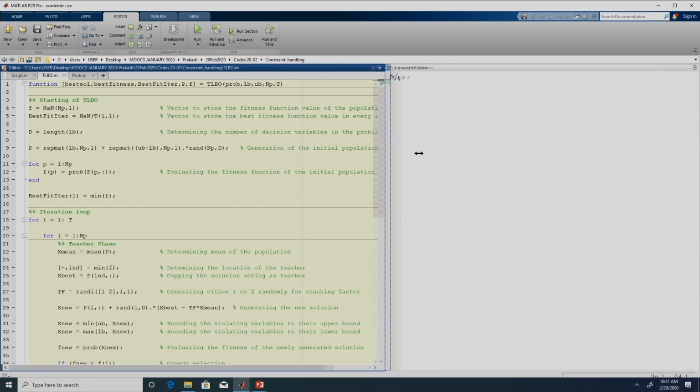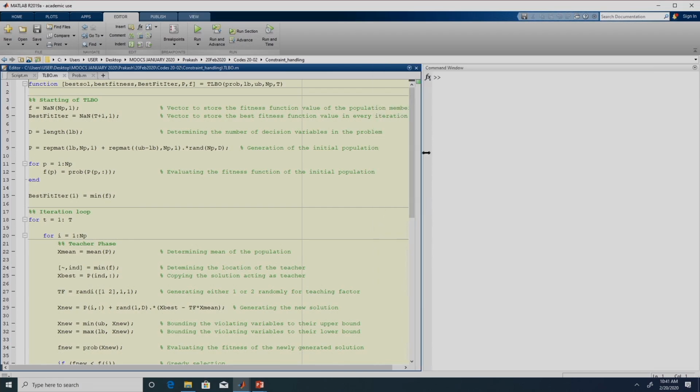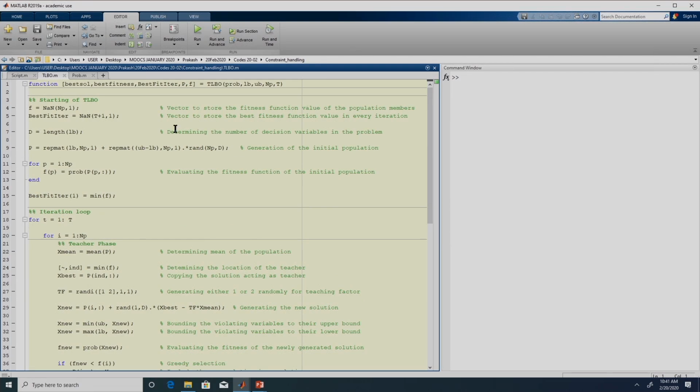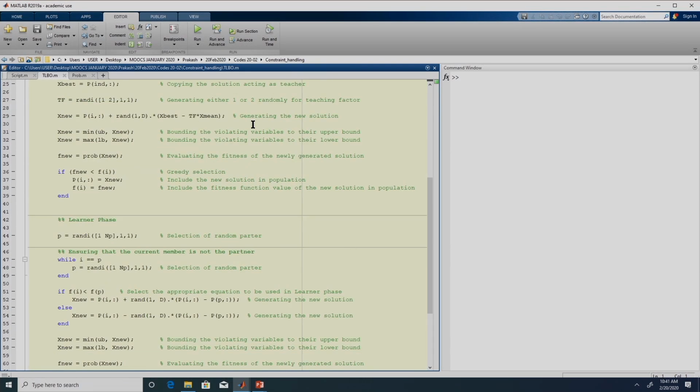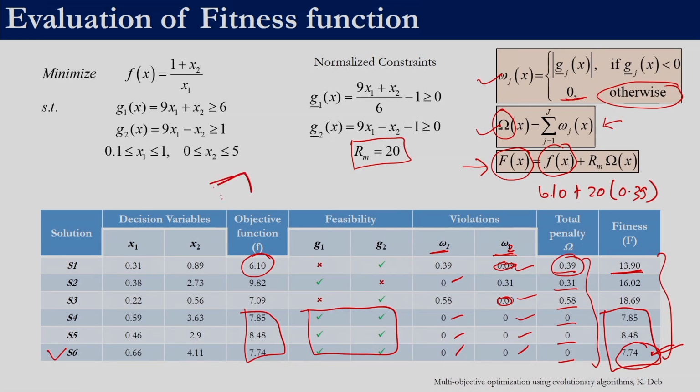Now that we know how to handle the constraints, let us solve the problem using teaching learning based optimization, right. So, we have the TLBO code here. This is the same code that we have explained to you previously, right. So, we are not going to change anything over here. Remember, the way we are handling the problem is this is our algorithm, and this is our problem, whether it is constrained optimization or unconstrained optimization, right. So, right now the communication is the algorithm is going to give the decision variables and the problem is going to give the fitness function value, right. So, if it was an unconstrained optimization problem, it would have returned just the objective function value.